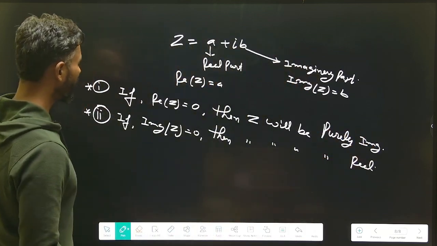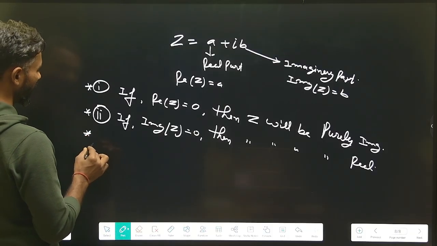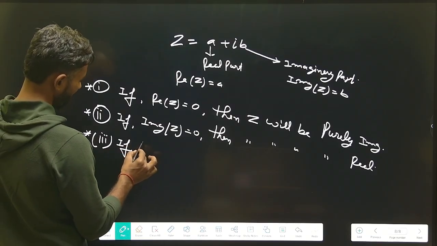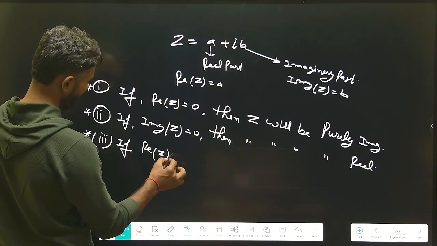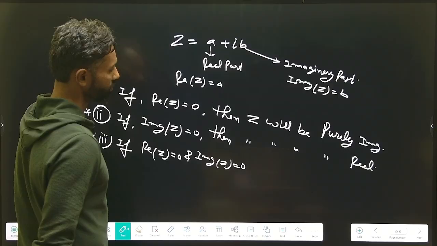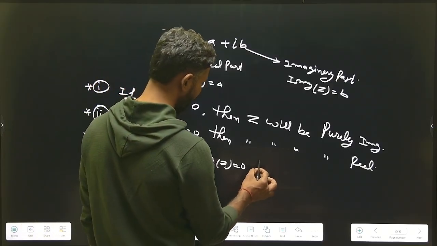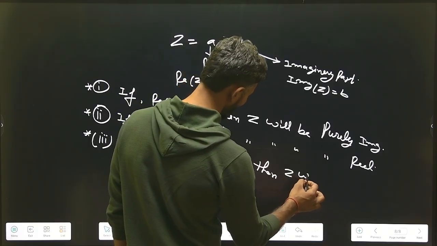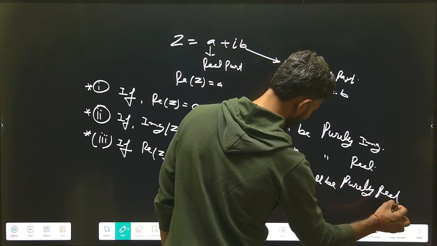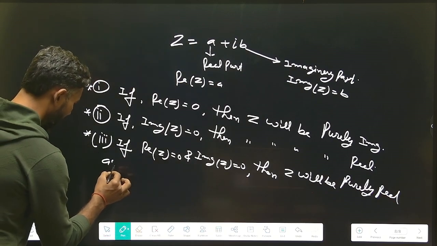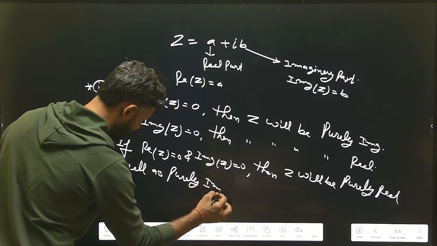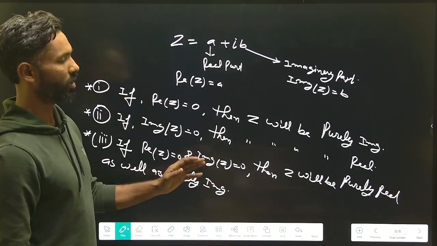And the third thing you should have in your mind is that if both the real part of z equal to 0 and the imaginary part of z is equal to 0, in that case z will be purely real as well as purely imaginary.